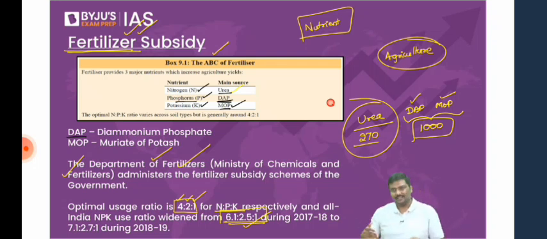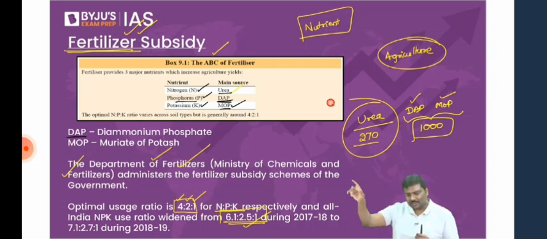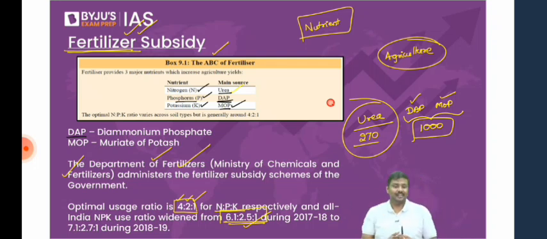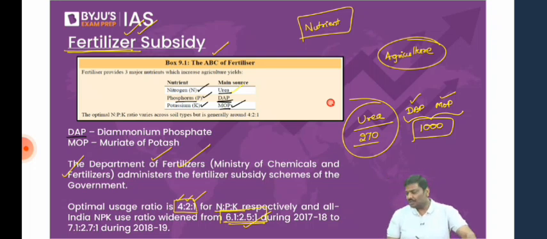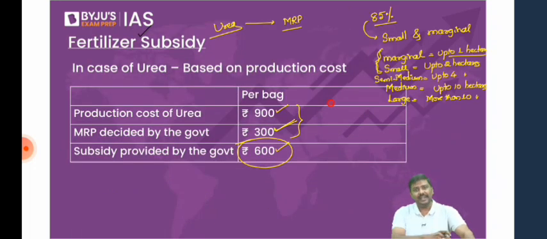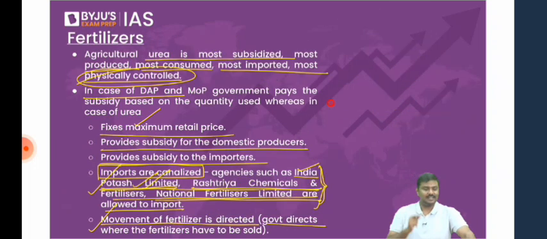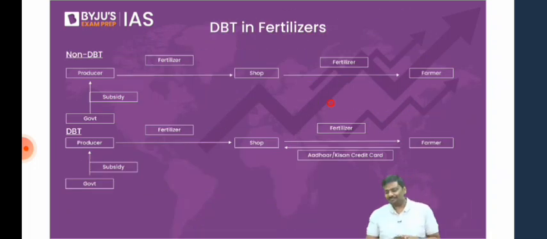Higher nitrogen consumption is a problem in India. It is causing pollution. The revenue expenditure of the government will be very, very high, etc. That is the issue in case of India. Okay. So this is fertilizer as a concept, fertilizer subsidy, how government will provide it, and what are the problems with the fertilizer subsidy. Now, government has to do something regarding this.